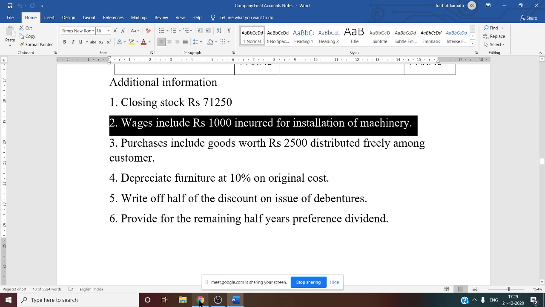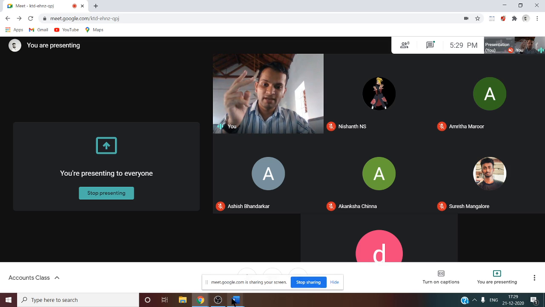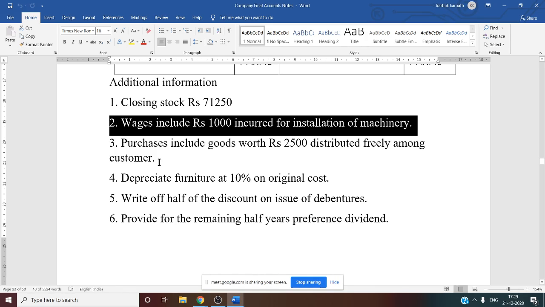Machinery where you are going to record, that is working note number 11. So to working note number 11, machinery, you have to add, and from working note number 27, that is wages, you have to deduct this information. So two entries for two adjustments. Adjustment comes twice. See this.